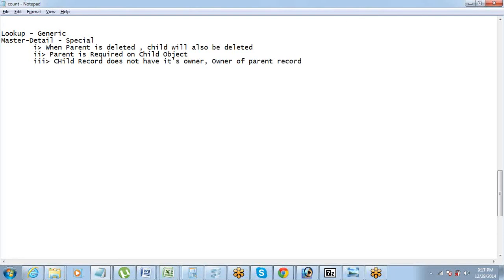Which means, let's say I have accounts and contacts. Now for accounts and contacts, if I have a master detail relationship, and then if I have an account IBM and I have 3 contacts, Ravi, Rakesh and Suresh here.